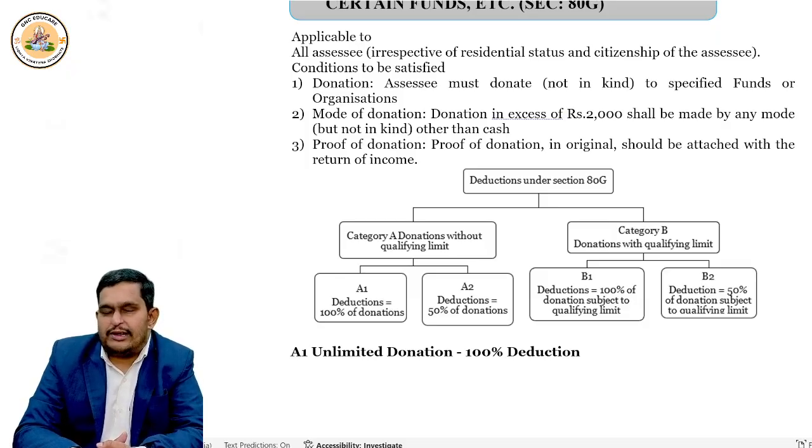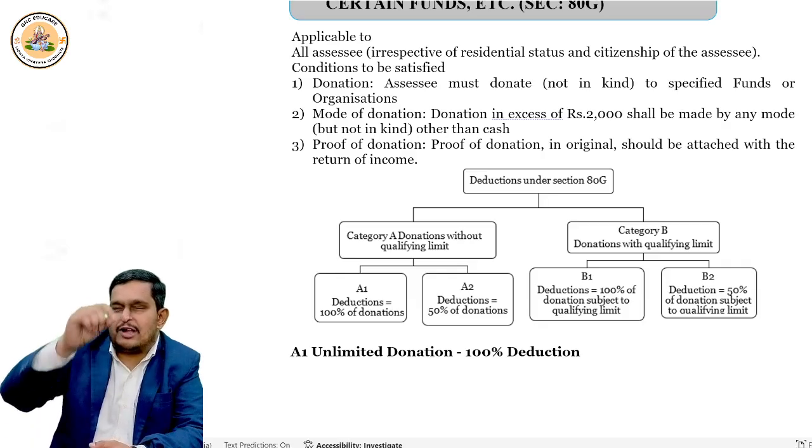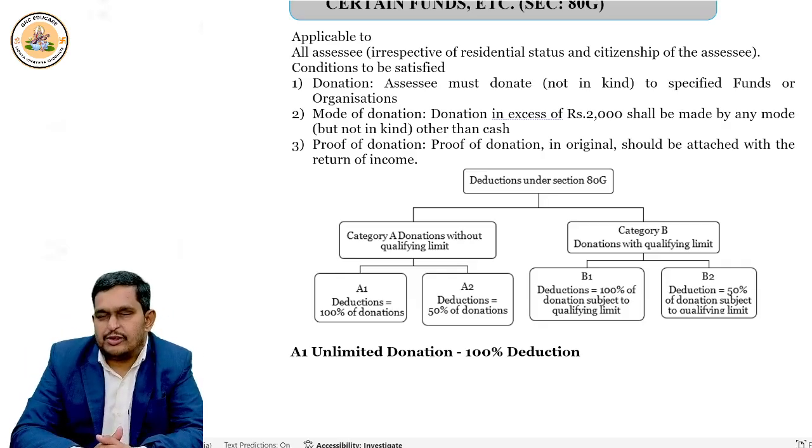So A1, 100% deduction without limit. A2, 50% of the donation amount is allowed as deduction without any limit. That means there is no limit on the amount of donation which you give. You can give any amount as donation, it's your choice.